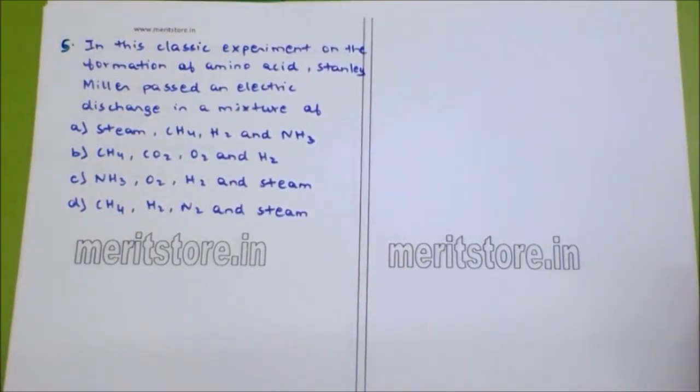Fifth, in this classic experiment on the formation of amino acid, Stanley Miller passed an electric discharge in a mixture of dash. Is it steam, ammonia, methane and hydrogen; ammonia, carbon dioxide, oxygen and hydrogen; ammonia, oxygen, hydrogen and steam; or methane, hydrogen, nitrogen and steam?